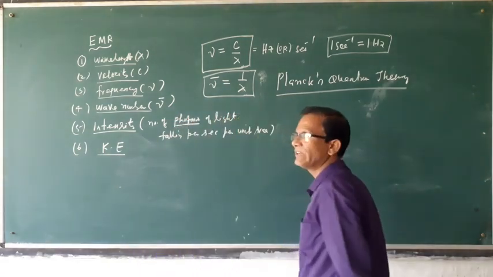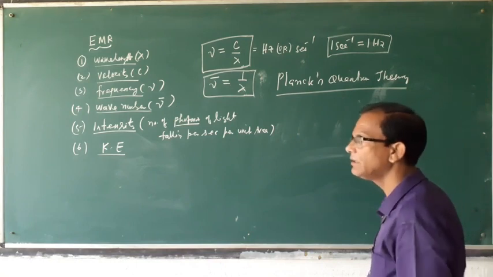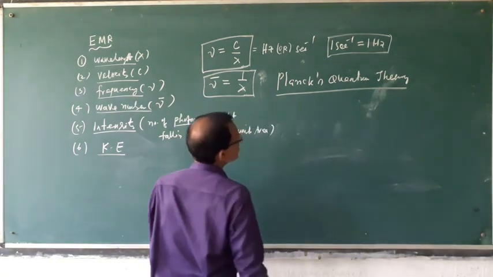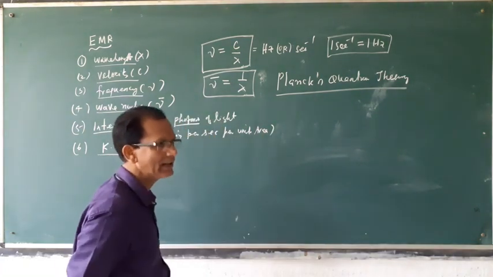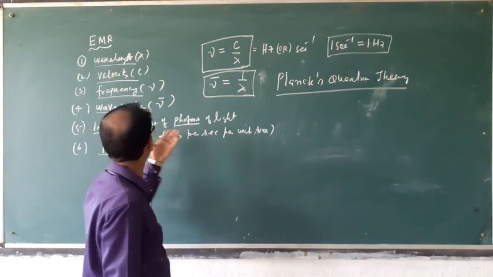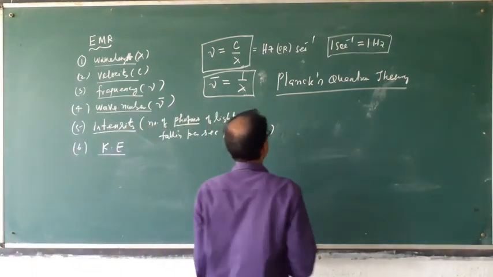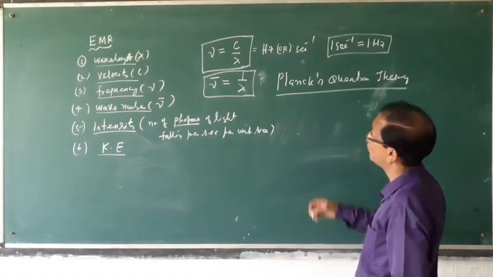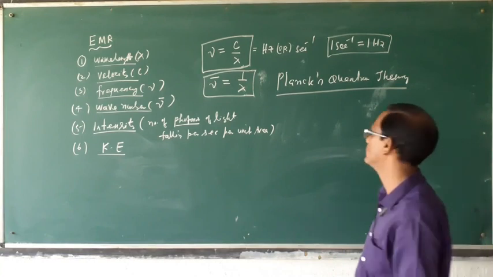All matter has wave character, and all radiation has wave character. It may be different types of radiation, but it has wave character. If it has wave character, then what are the characteristics of the radiation?